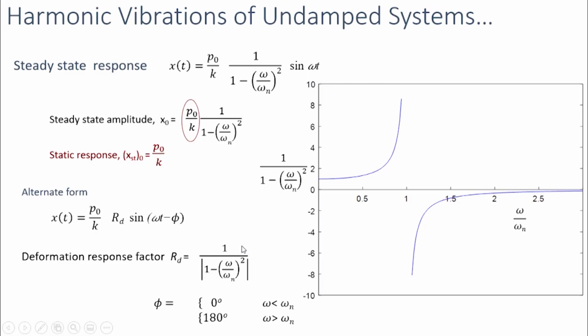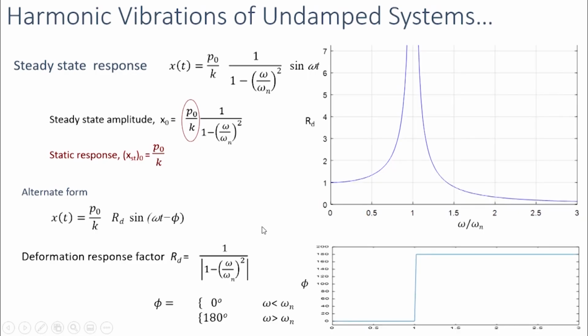So now let's see how this deformation response factor varies with the frequency ratio. So this factor Rd is just a modulus of this factor. The deformation response factor Rd varies like this.